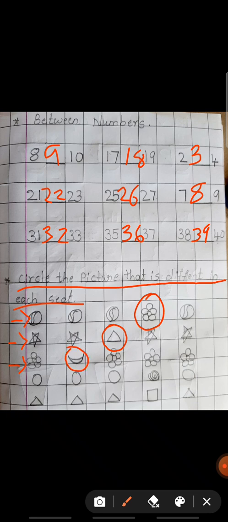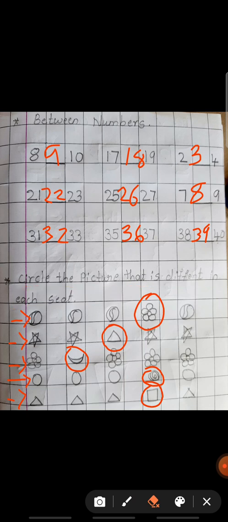Next. Circle, circle, circle, circle, jalebi, circle. Jalebi. Next, triangle, triangle, triangle, square, triangle. Square. Okay, like this you have to